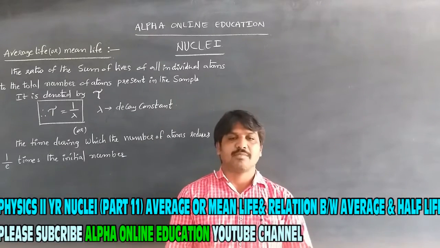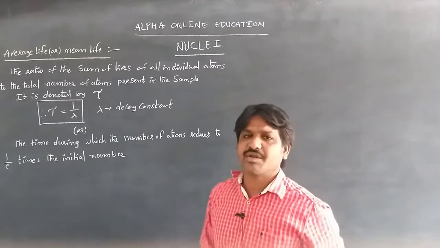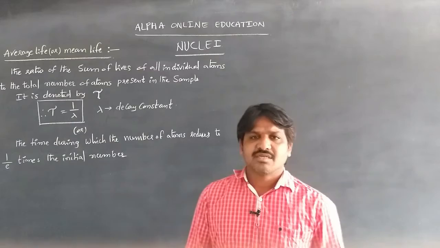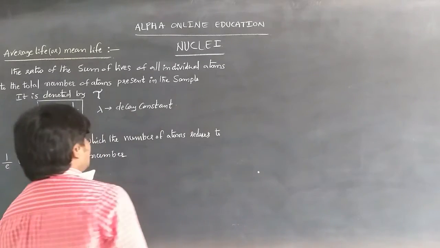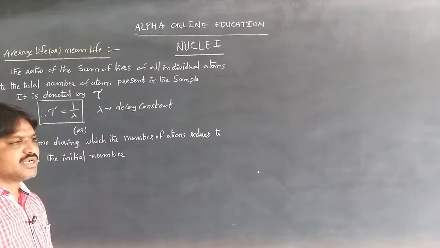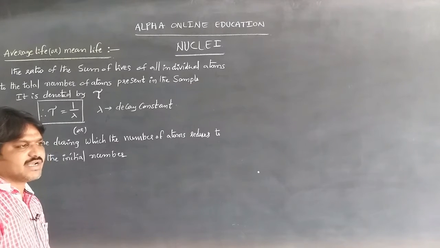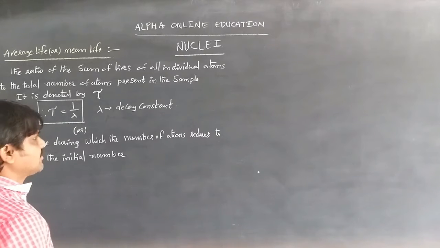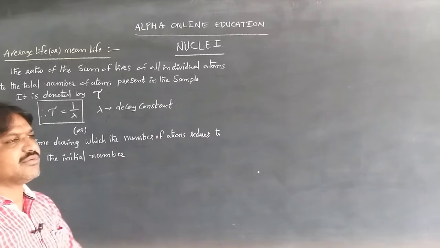Average life or mean life of a radioactive substance. In the earlier video we discussed the half life. Half life means the time in which the number of atoms becomes half of its actual value; that is called the half life period of a radioactive substance. Now we are going to discuss average life or mean life.